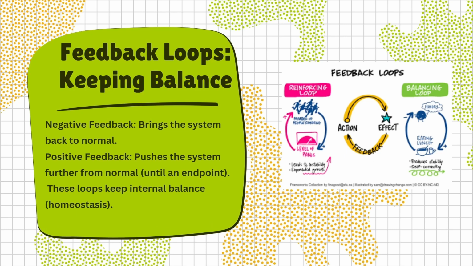Feedback loops help the body maintain homeostasis. Negative feedback brings the system back to normal, like how sweating cools you down when you're hot. Positive feedback pushes the system further until something is completed, like childbirth or blood clotting. These loops are what keep our internal system stable.